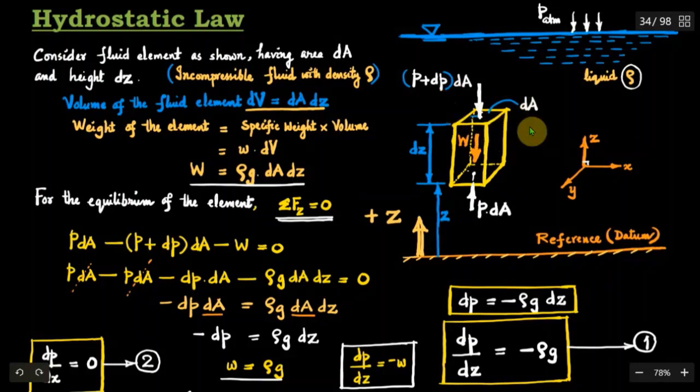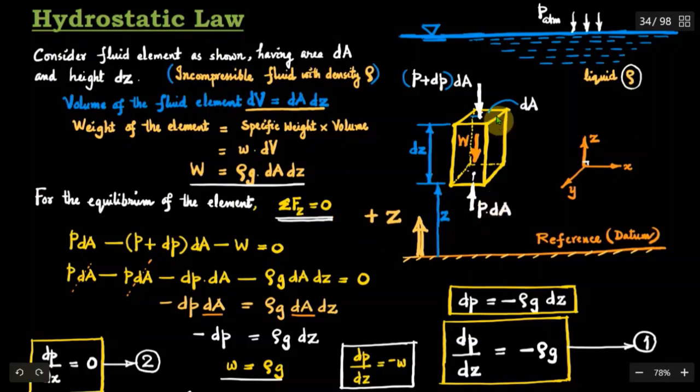And weight of the fluid element we have found already, that is specific weight into volume, rho g dA dz. For the equilibrium of the element in the z direction, we have sigma Fz equal to 0. That is, the algebraic sum of forces acting on the fluid element in the z direction is to be equated to 0.